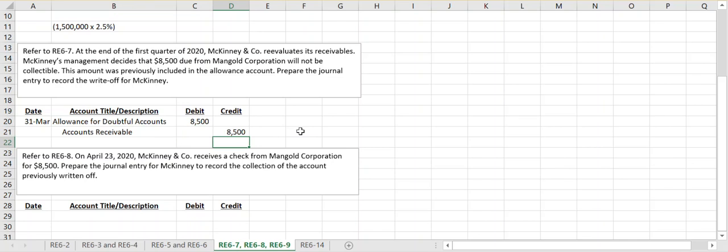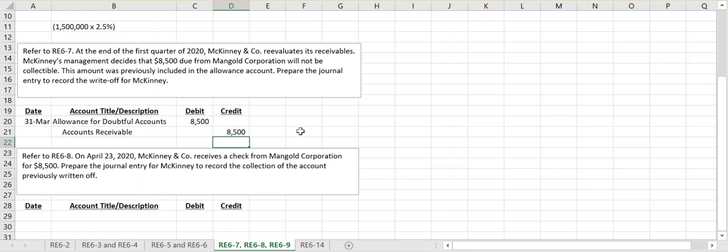So at the end of the next fiscal year, we can really decide whether our estimating process in the previous year was good or not, because we're going to have those write-offs on the debit side offsetting that credit estimate. So we can actually end a fiscal year, before we do that adjusting entry, with our allowance for doubtful accounts having a debit balance or a credit balance. If it has a debit balance, that would mean that we wrote off more in accounts receivable during the year than we had estimated in the prior year. If we have a credit balance, that means we actually did a little bit better than we had anticipated. We wrote off less in accounts receivable than we had estimated in the prior year.